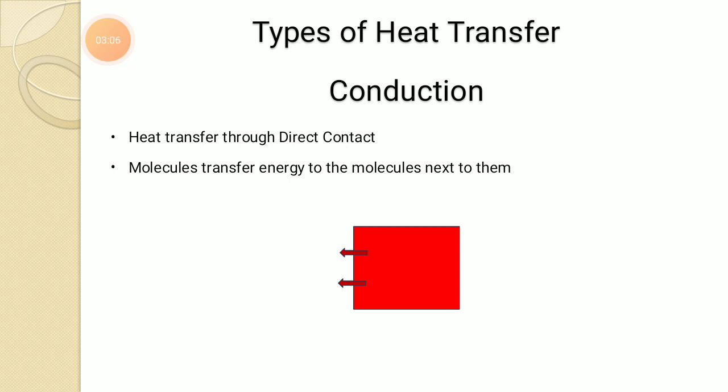So generally this conduction type of heat transfer takes place when there is a direct contact between two surfaces, that is hot surface and cold surface. And here heat will transfer from molecule to molecule. In most of the solids, conduction heat transfer takes place by free electrons, because in case of lattice vibration, the molecules vibrate vigorously and heat transfer takes place.